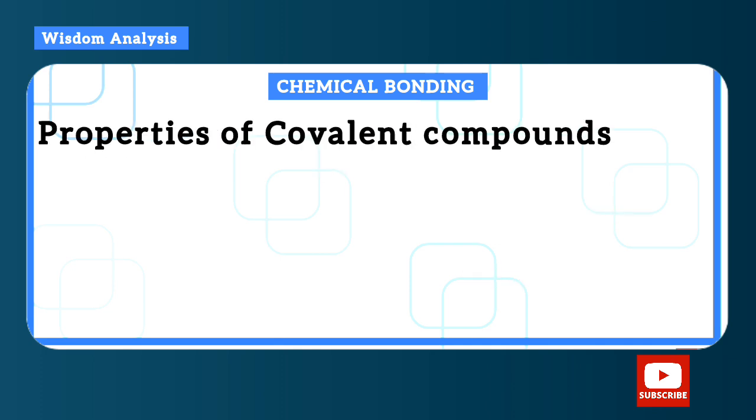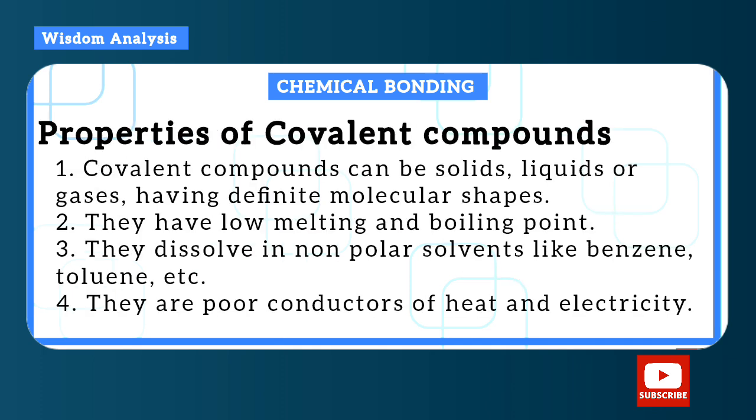Now properties of covalent compounds. 1, covalent compounds can be solids, liquids, or even gases having different molecular shapes. You can see that we drew different shapes for the molecules just now. Now 2, they have low melting and boiling points. Now 3, they dissolve in non-polar solvents like benzene and toluene. 4, they are poor conductors of heat and electricity.